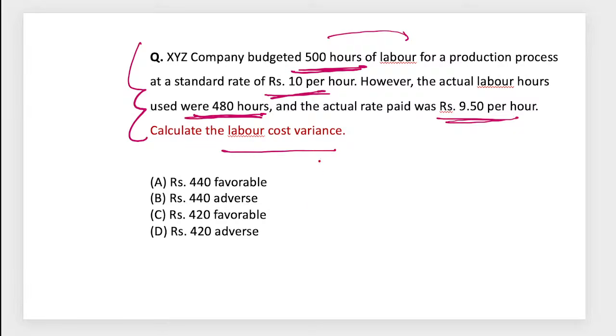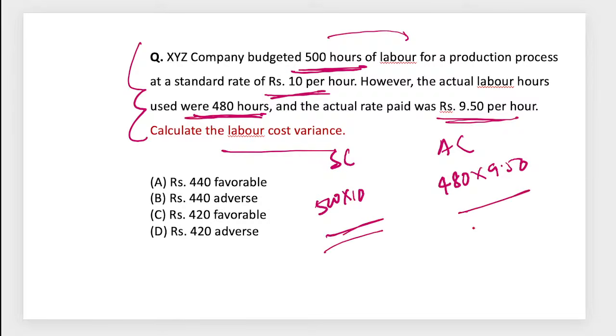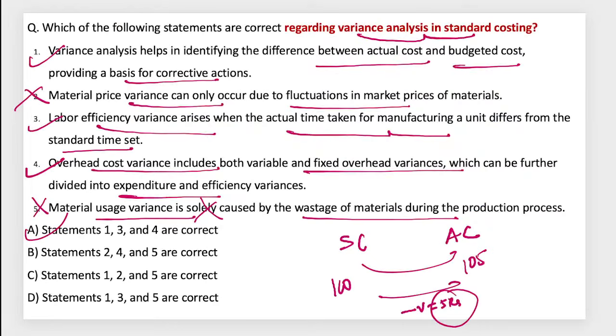The standard is 500 into 10 and the actual is 480 into 9.50, which means we planned high and concluded things within that. So the difference is favorable in this case. It can be in the form of numbers or in the form of theory.